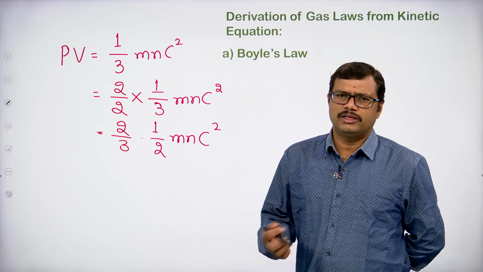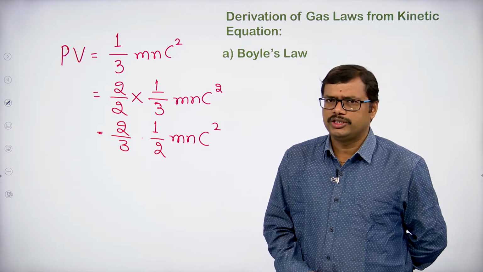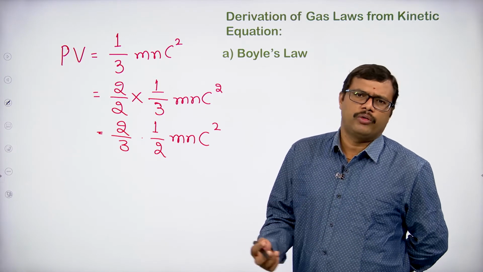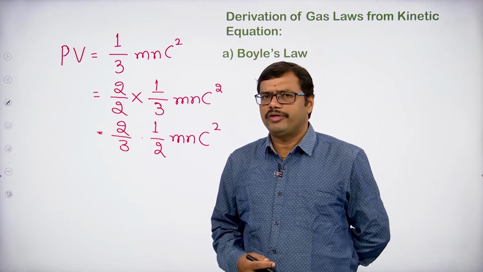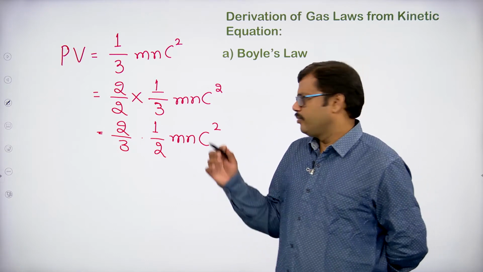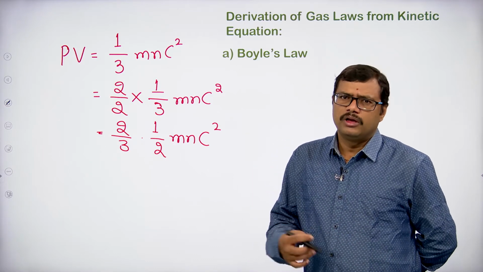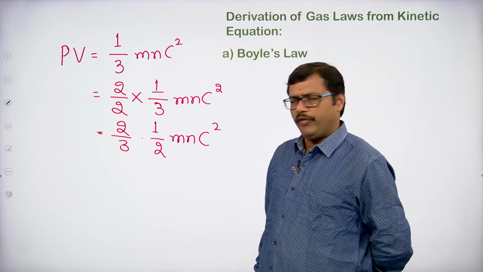Gas molecules possess three different types of velocities. We are going to discuss all three, derive the equations for these speeds, and apply them to calculate their values. The numericals also we are going to face, okay.